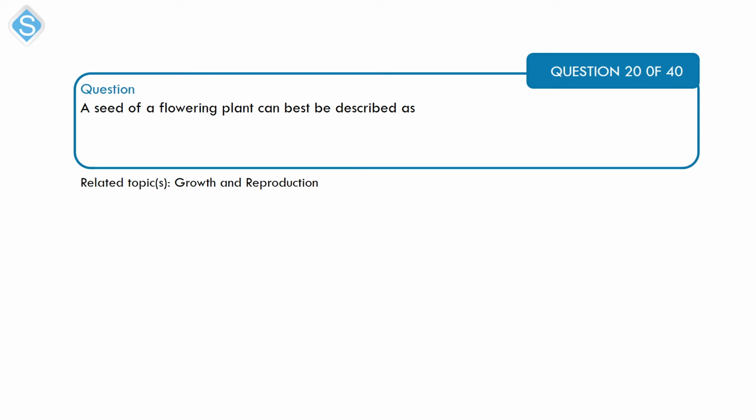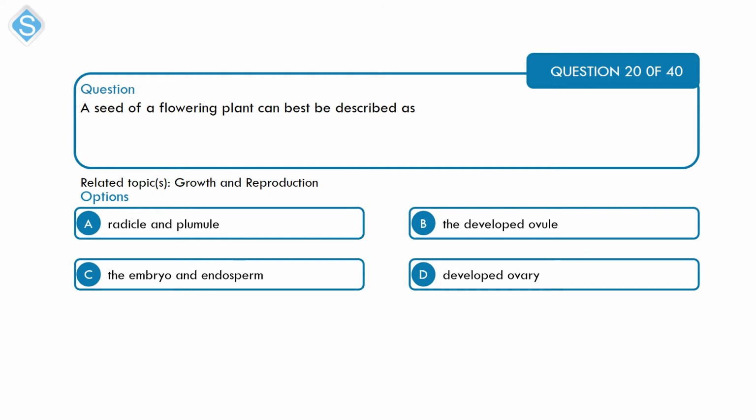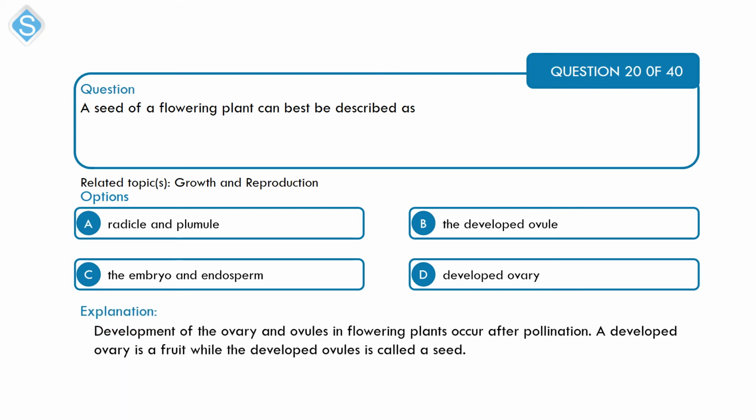A seed of a flowering plant can best be described as A, radicle and plumule. B, the developed ovule. C, the embryo and endosperm. And D, developed ovary. Alright, so after pollination in plants, the ovary is going to develop into a fruit, while the ovule will develop into a seed. So the seed is a developed ovule. That's B.